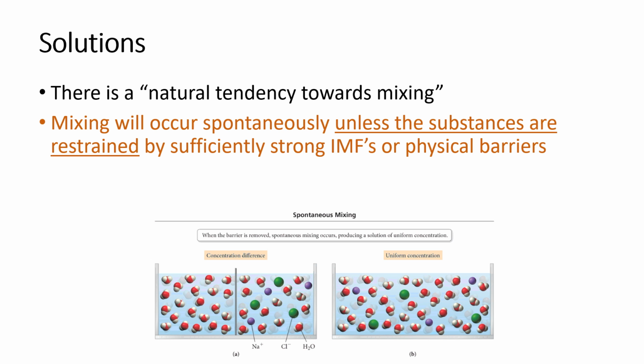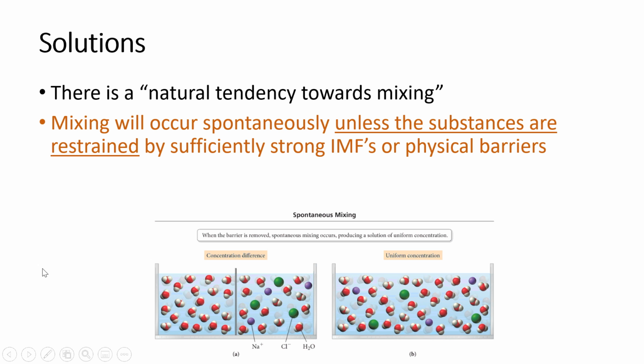So something to keep in mind with solutions is that when you mix two things together, there's a natural tendency of those two things to just get mixed up, and that has to do with entropy, which we'll talk about later on in the year. But the key thing to know for right now is that mixing is going to occur spontaneously unless there is something that is restraining the substances.